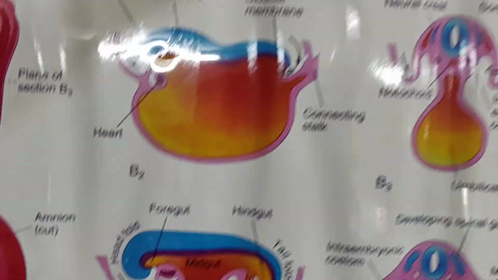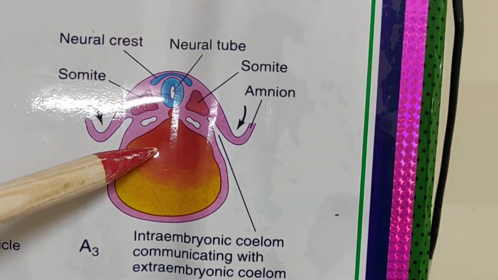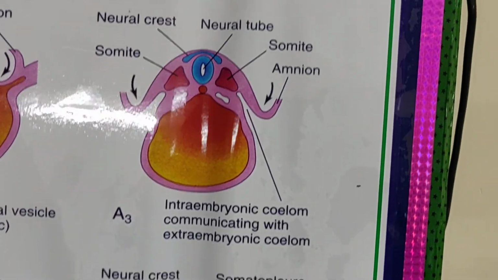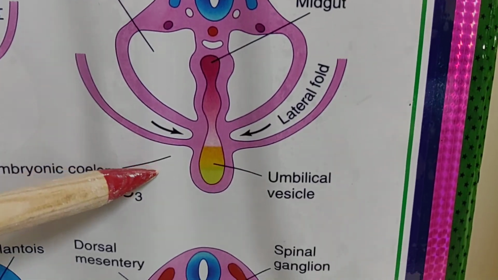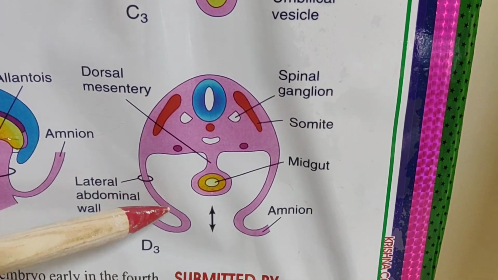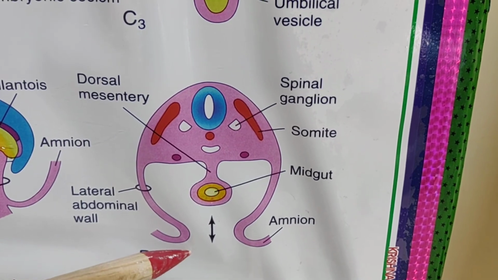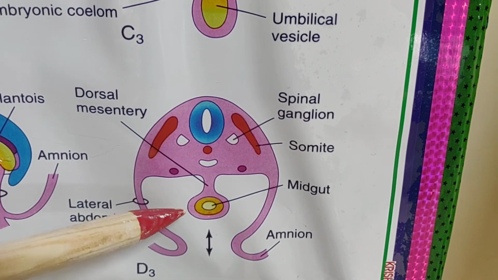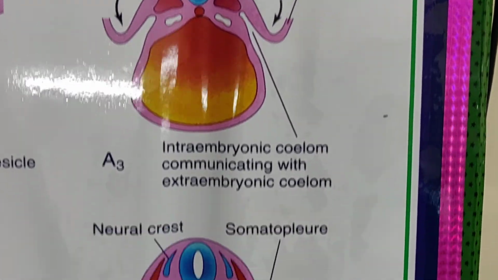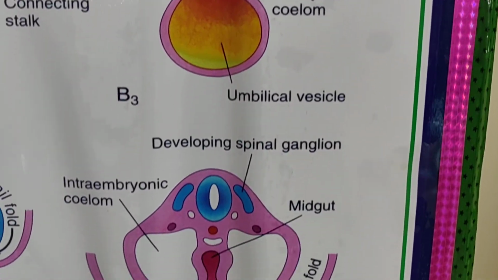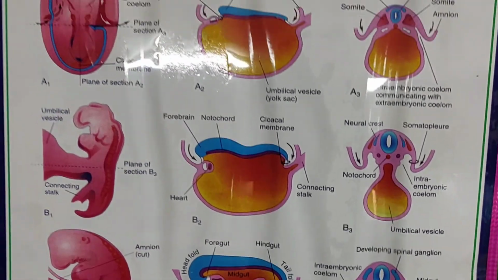Now this diagram represents the lateral folding, how the lateral folding forms the clearly visible intraembryonic coelom. So this is about the folding of the embryo, and in the next class we will discuss the systems, and first it is the placenta. Thank you very much.